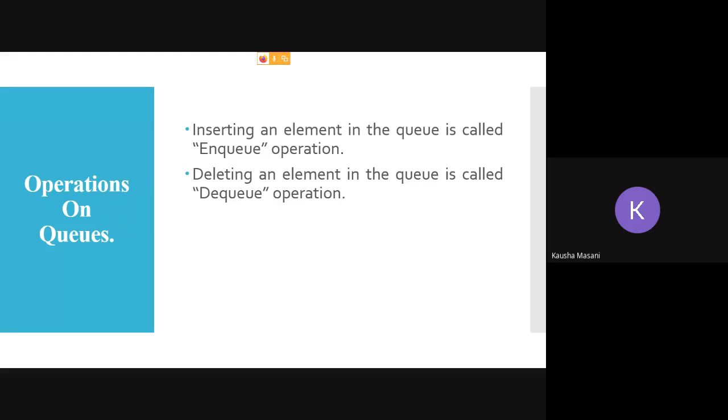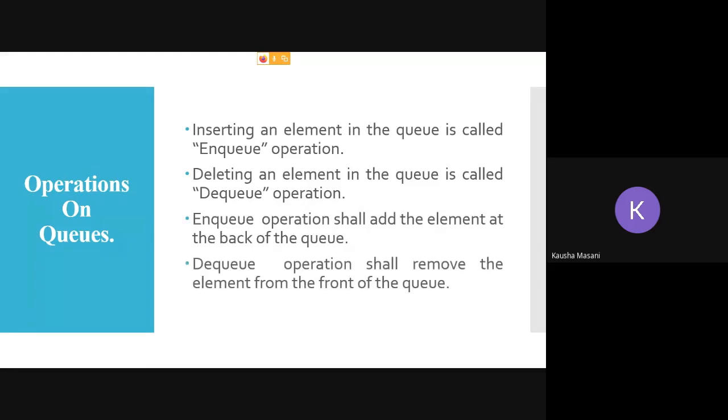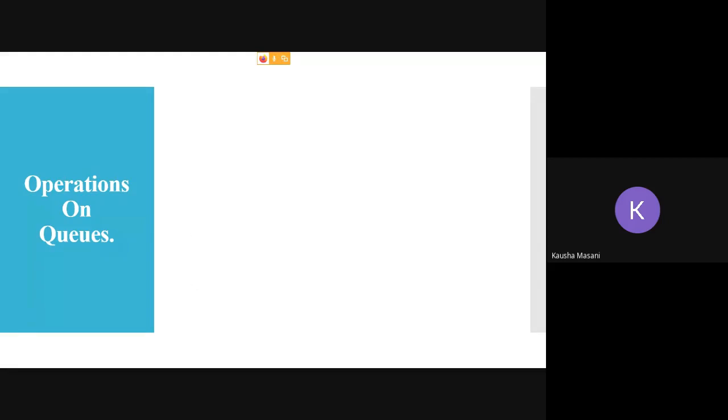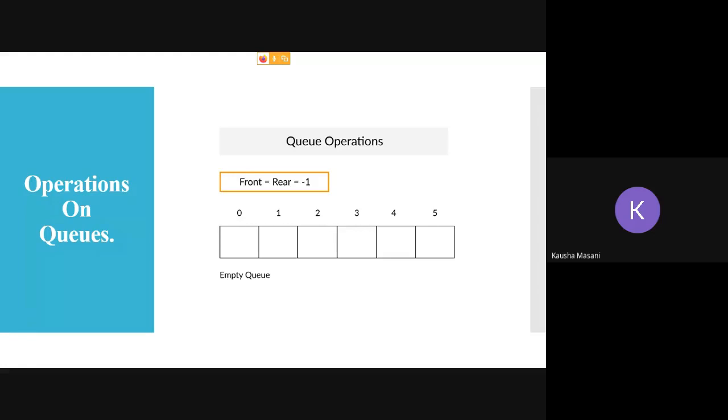But now onwards, as we have come across these two terms, we are not going to address operations of Qs as insertion and deletion. In terms of Q, you are going to address them as NQ operation and DQ operation. So this was one of the examples.